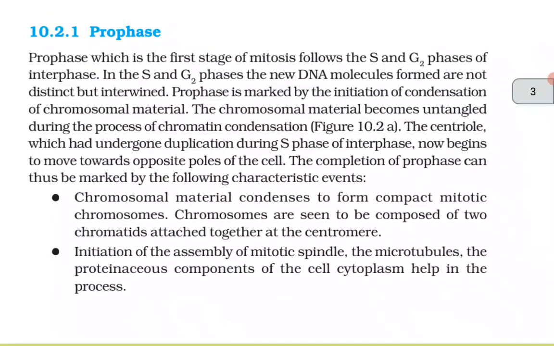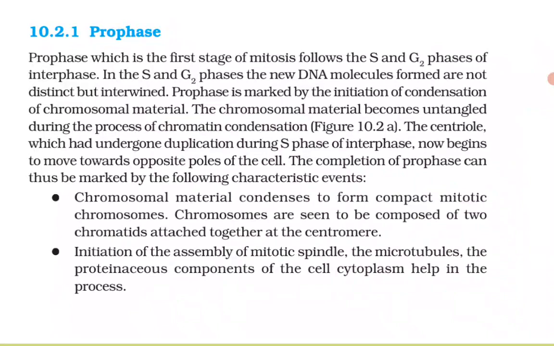10.2.1 Prophase. Prophase, which is the first stage of mitosis, follows the S and G2 phases of the interphase. In the S and G2 phases, the new DNA molecules formed are not distinct but intertwined. Prophase is marked by the initiation of the condensation of chromosomal material. The chromosomal material becomes untangled during the process of chromatin condensation, figure 10.2a.